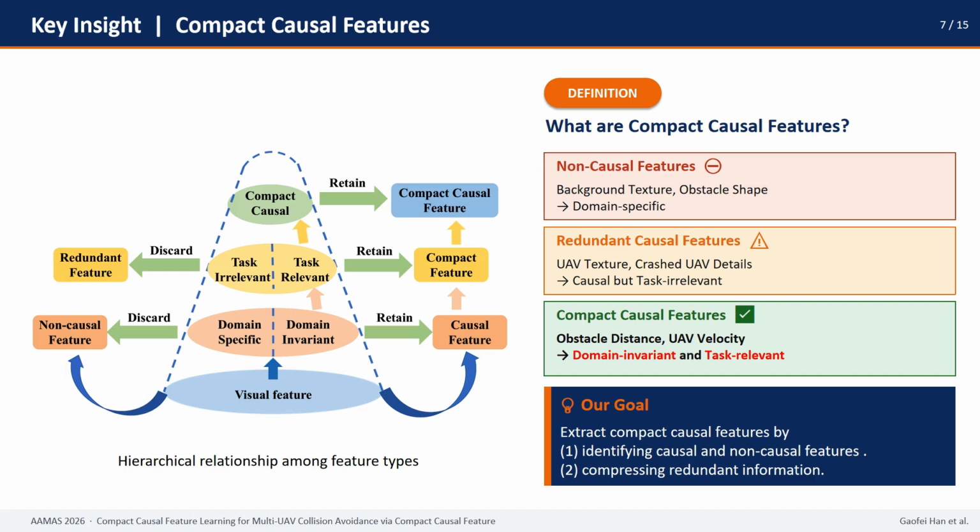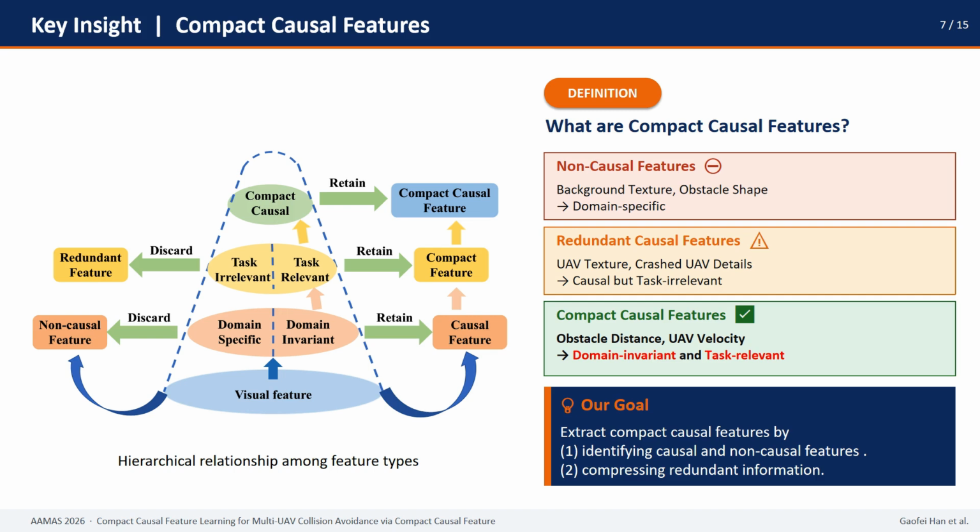What are compact causal features? As shown in this figure, we divide visual features into 3 levels, using UV obstacle avoidance as an example. First, visual features may contain non-causal features, such as background texture and obstacle shape. These features are often domain-specific, so relying on them can hurt generalization. Second, even within the causal features, there may still be redundant information, such as UV texture or details of crashed UVs. They are not directly useful for making avoidance decisions.